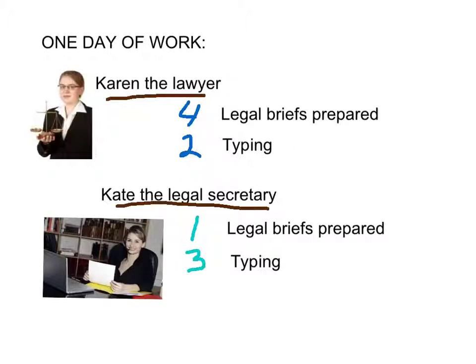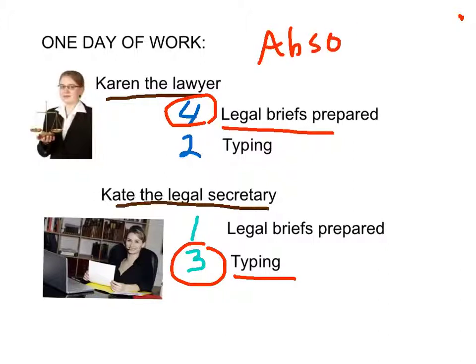So we can see here that it would benefit the legal firm to have Karen the lawyer specialize where she has the absolute advantage, in other words, in legal briefs, and Kate, the legal secretary, should concentrate in typing. In this way, the firm would get 4 legal briefs prepared per day and 3 briefs typed up per day. So again, this is an example of absolute advantage.